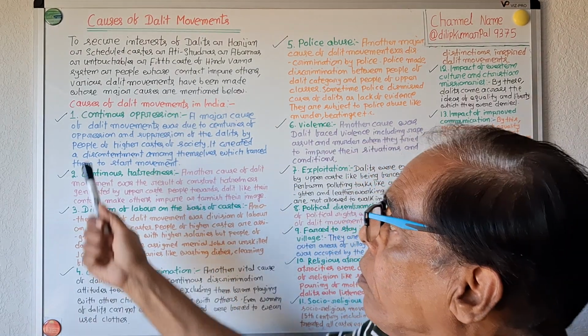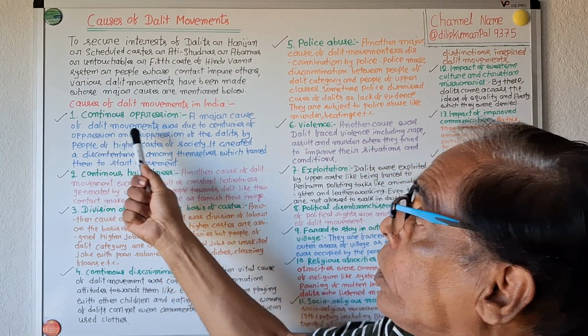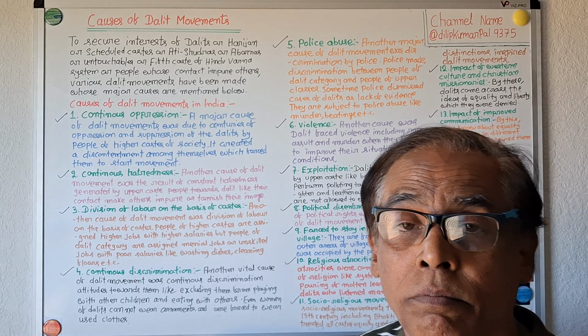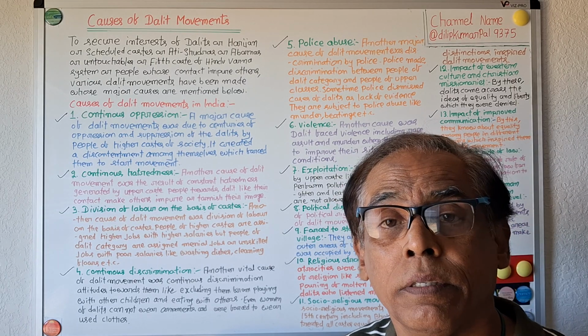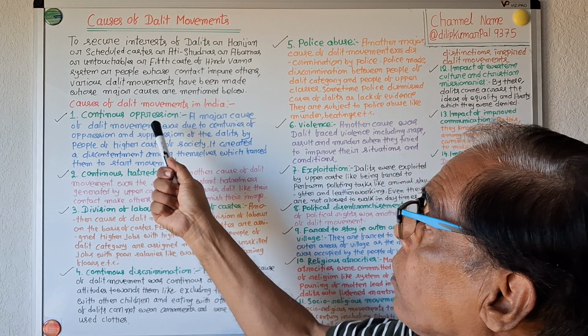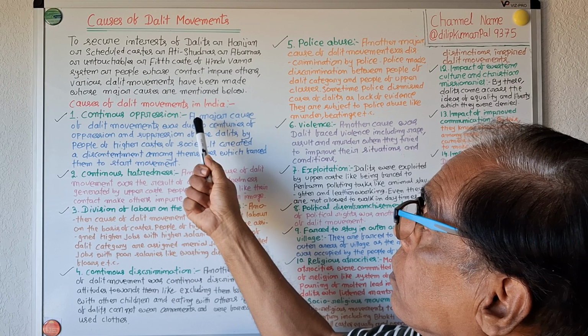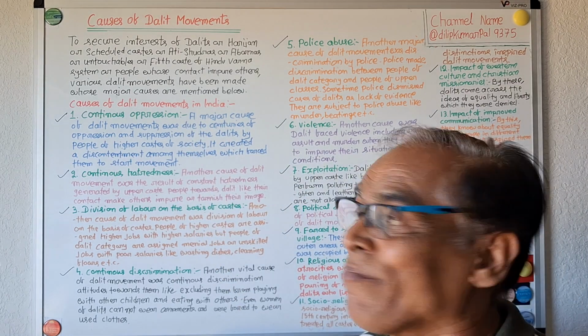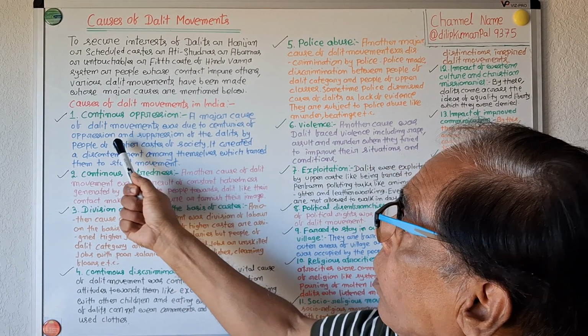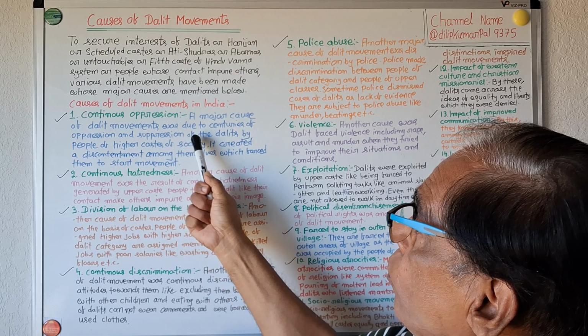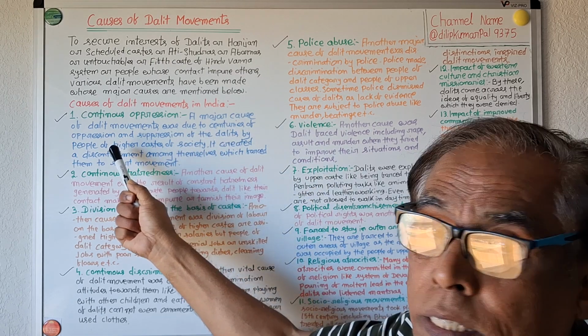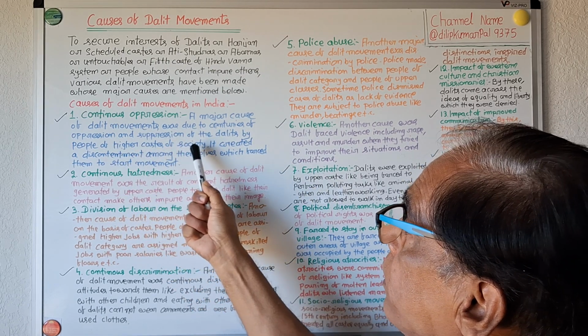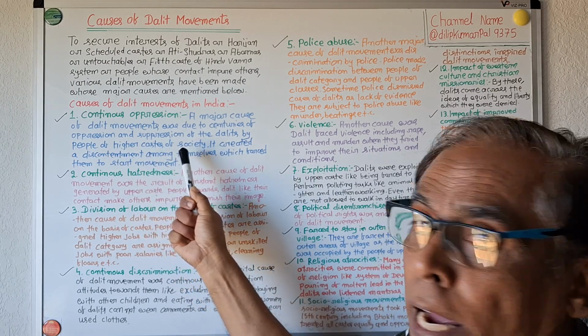Number one, continuous oppression. The first reason of Dalit movement in India is continuous oppression. A major cause of Dalit movements was centuries of oppression and suppression of Dalits by people of higher castes of society.